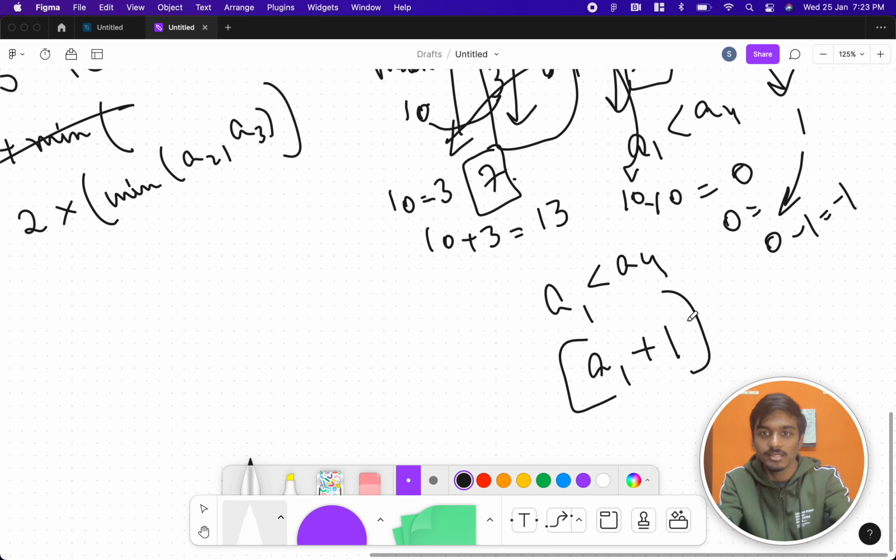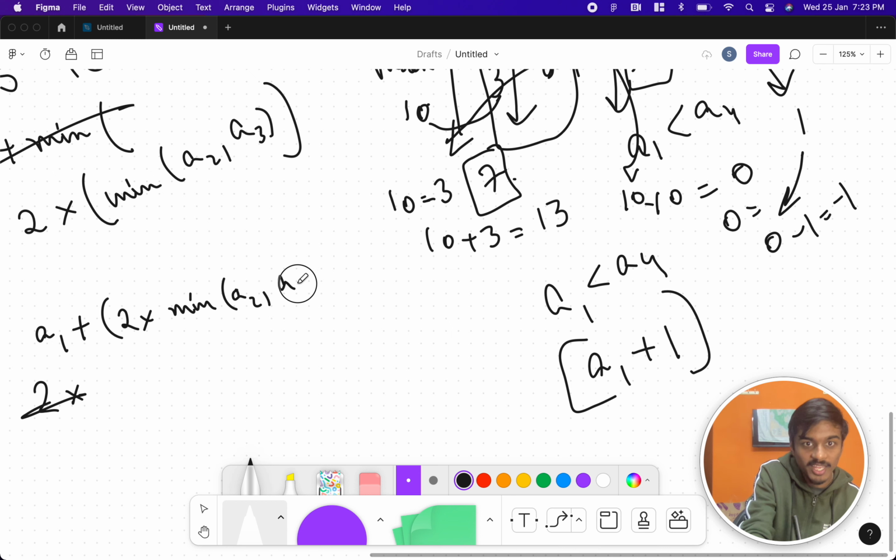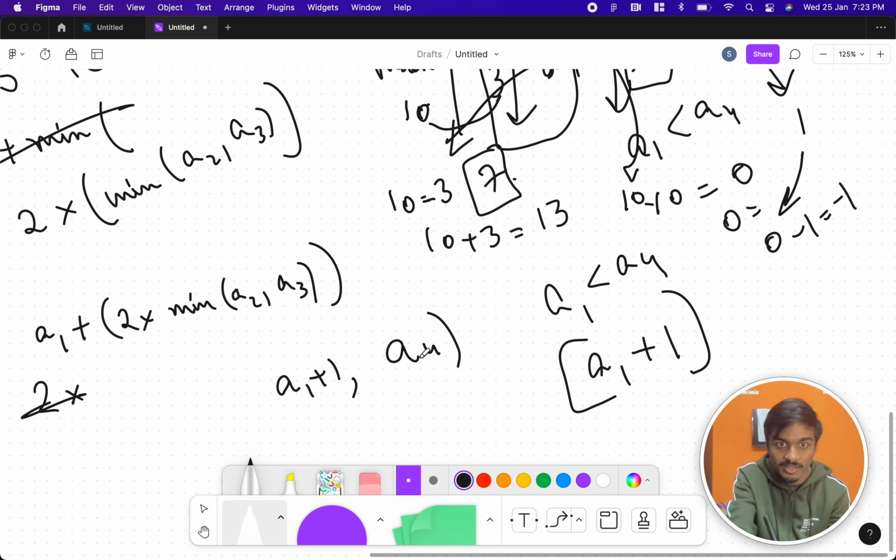How do we generalize this? Let's see. So here we already got 2 into, that is A1 plus 2 into min of A2 comma A3. Now we got something like A1 plus 1 comma, I told A4, right? What should be the minimum value?